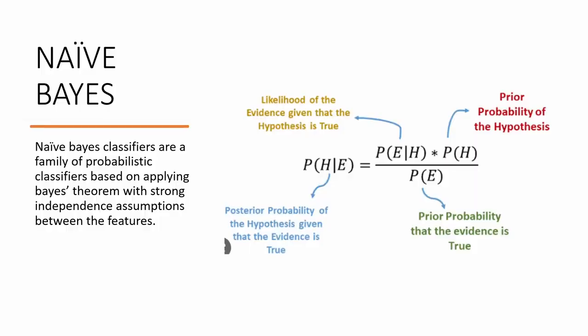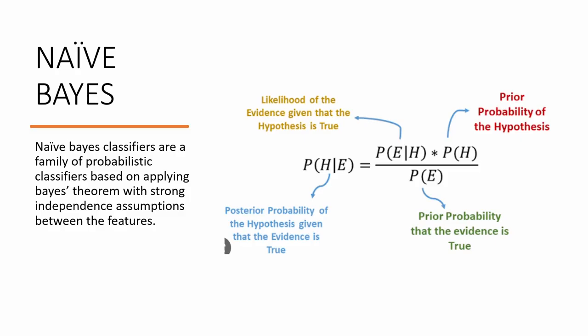In naive Bayes classifier, we find the likelihood of the new data point with each and every attribute, and we also find the probability of each and every attribute which is present in the set, and also the total probability of the data points. And now, as per the formula given in the slides, we check the posterior probability of each and every point with the attributes. If attribute 1 has the highest posterior probability, we assign the data point to attribute 1. Otherwise, it's given to the other attribute which has the highest posterior probability.